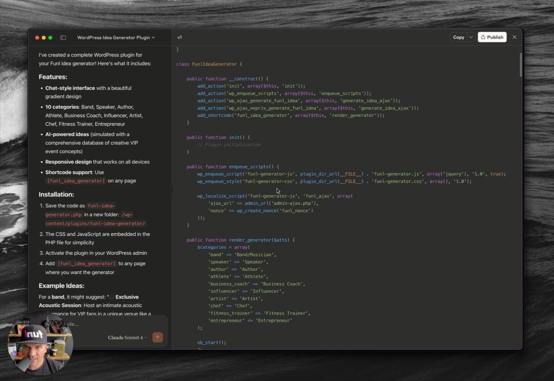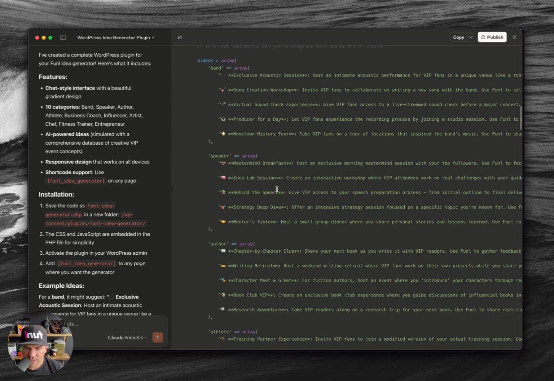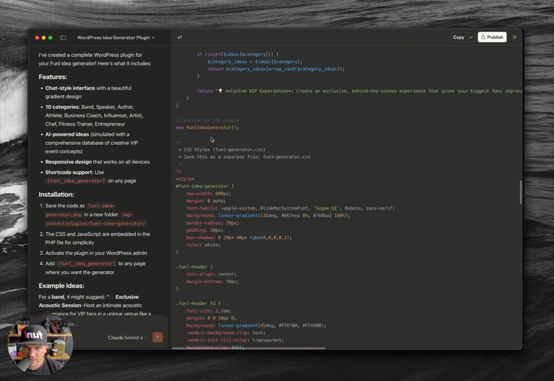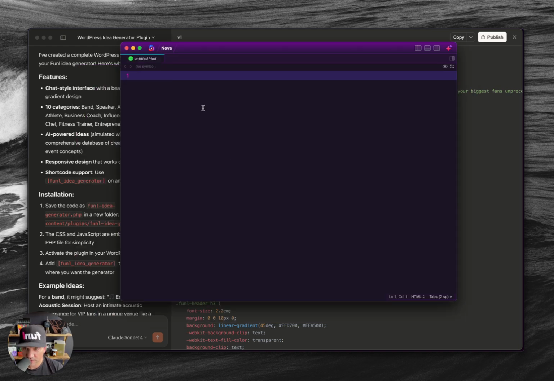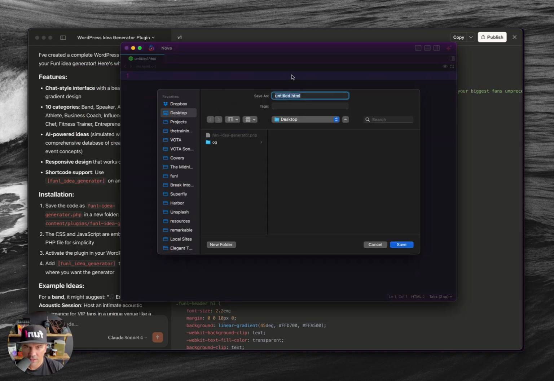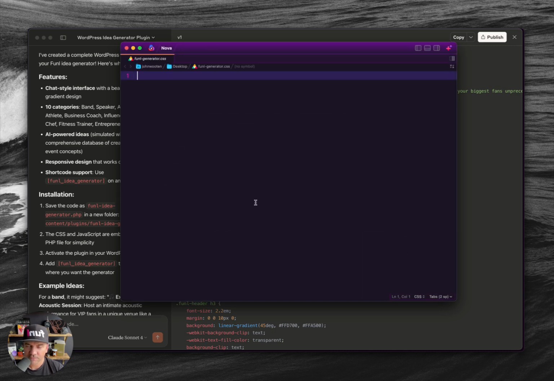Okay, so I got that part. Now underneath all of this, it's telling me to save this next bit as a separate CSS file called funnelgenerator.css. Okay, so I'll just copy this. I'll do a new file. I'm going to save it right away as funnelgenerator.css. I'll just save it alongside that PHP file. Actually, what I should have done is put both of these in a folder. We'll do that at the end here.